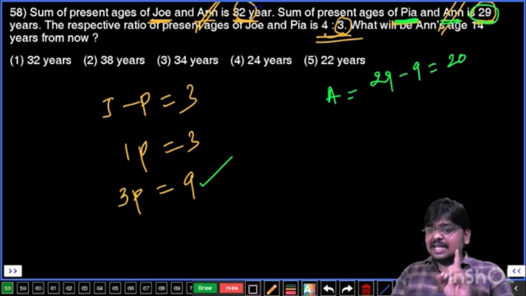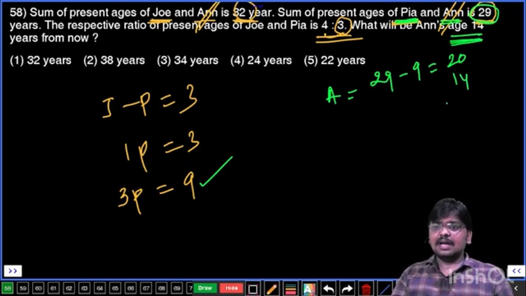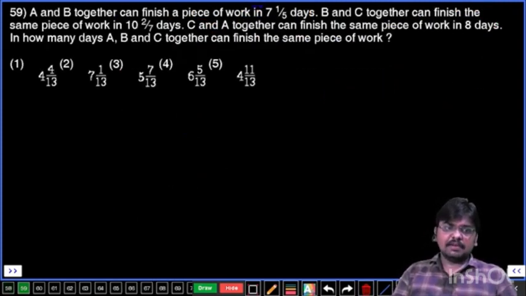Now this is Anne's present age. Now you have to calculate Anne's age after 14 years. That means plus 14. Answer is going to be 34. Third option, final answer.